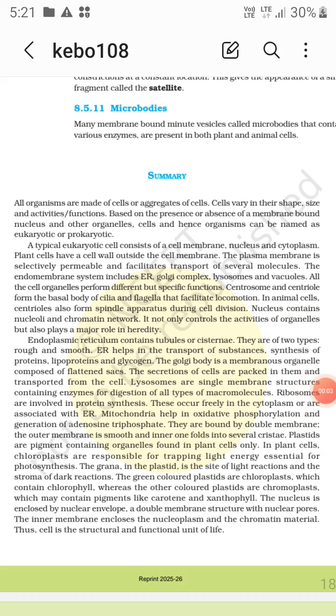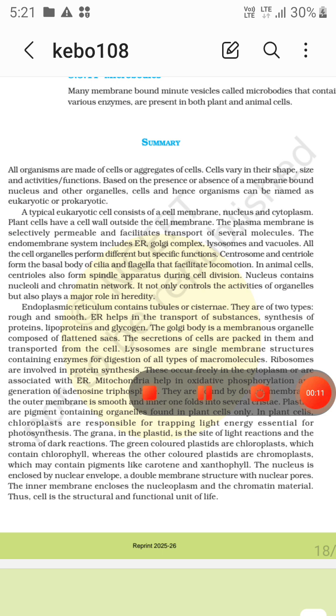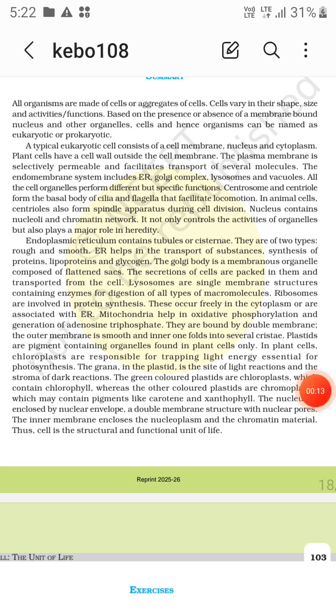Now the summary of the cell, the unit of life. All organisms are made up of cells or aggregates of cells. Cells vary in their shape, size, and activities and functions, right?